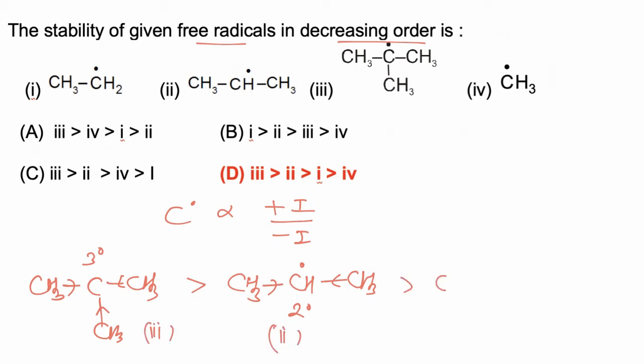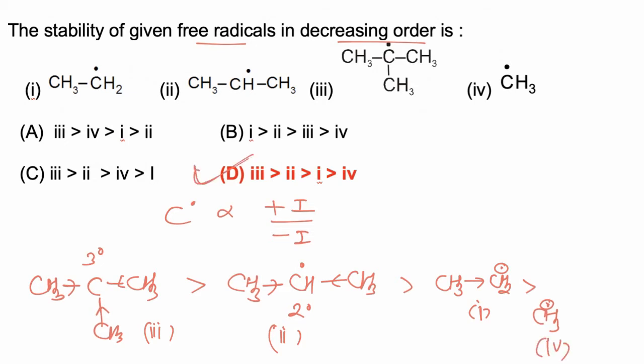Now 1 is having plus I effect of 1 methyl group, and 4th is least stable because it is not stabilized by plus I effect, and hence the correct sequence is 3, 2, 1 and then 4.